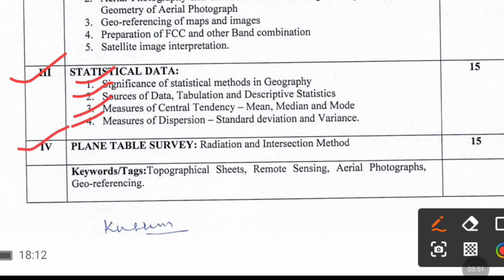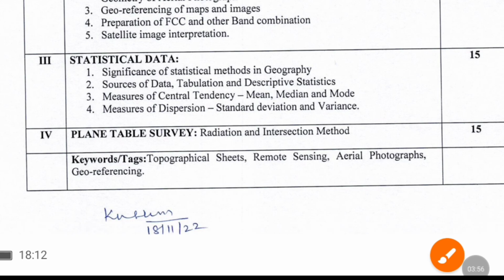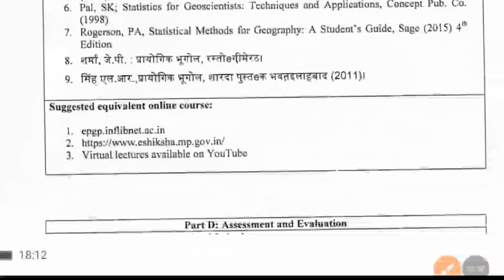Fourth is plane table survey, radiation and intersection method. So friends, this is the whole syllabus of geography for BA third year.